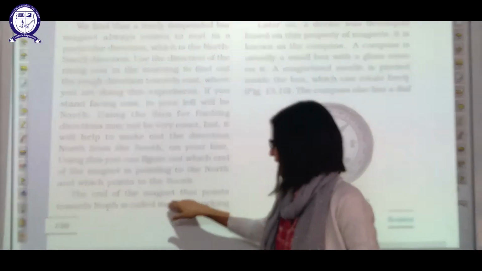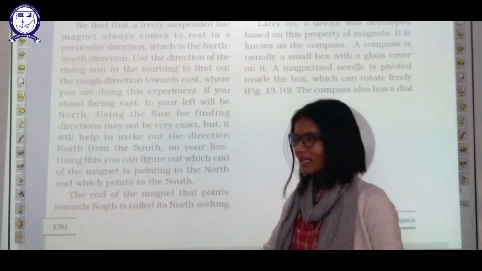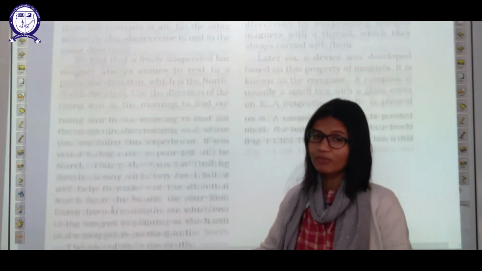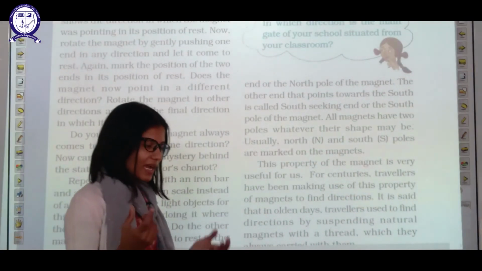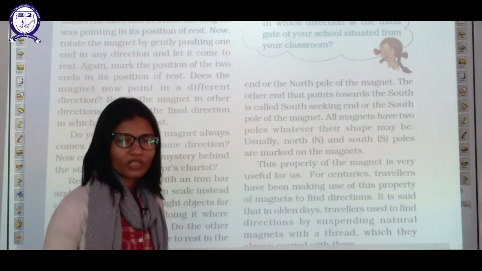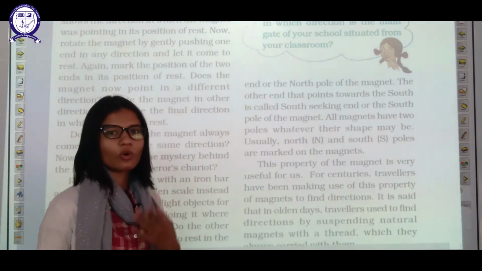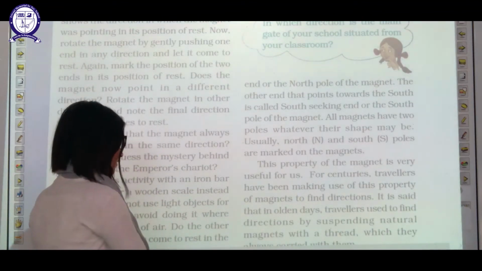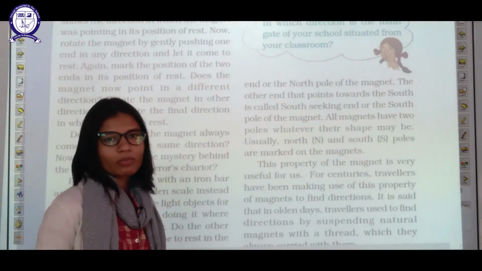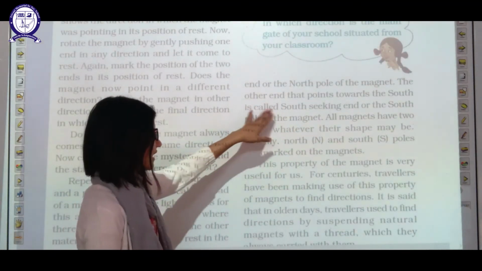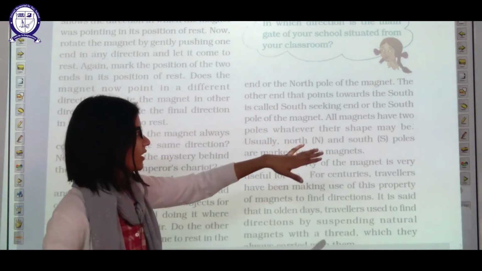The end of the magnet that points toward the north is known as the north seeking pole, or simply the north pole. Its other end will be the south pole, or south seeking pole.